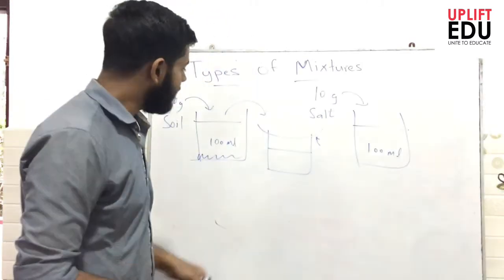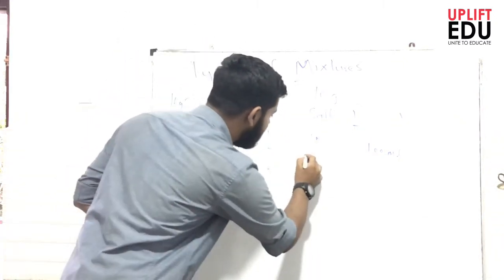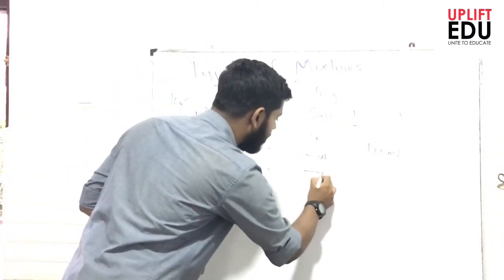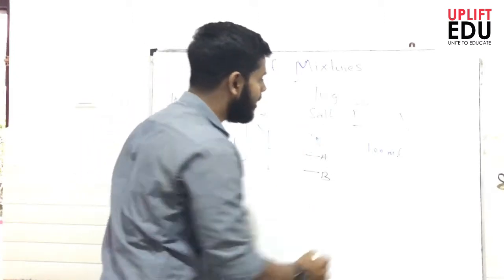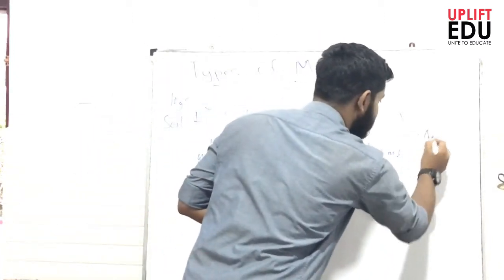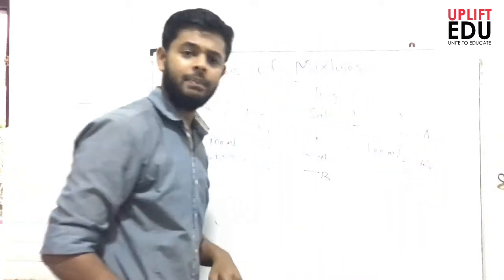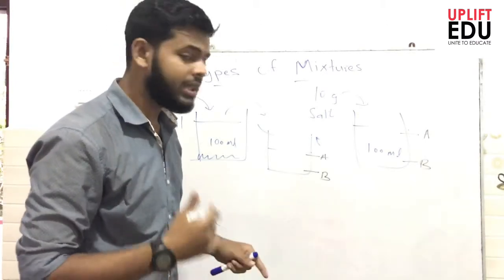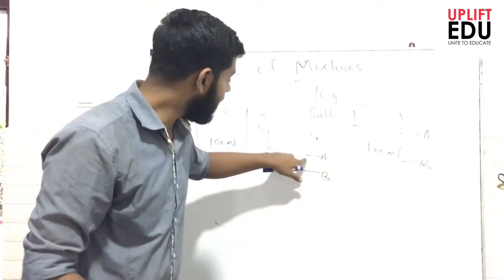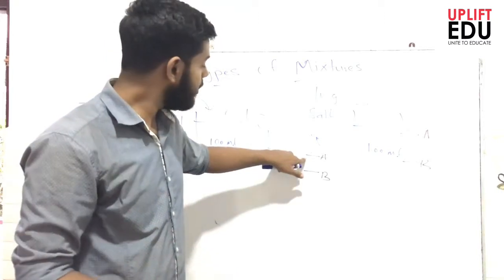Let me label the top part as A and the bottom part as B. Similarly here also, I label the top part as A and the bottom part as B. What can you observe? What can you predict about the transparency or the color of part A and position B?